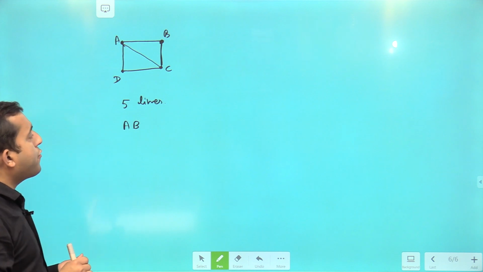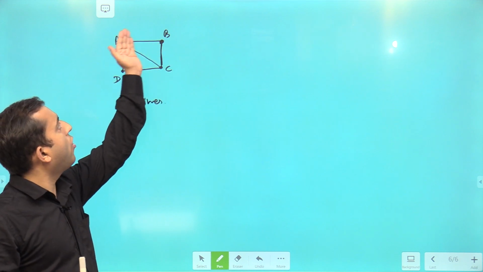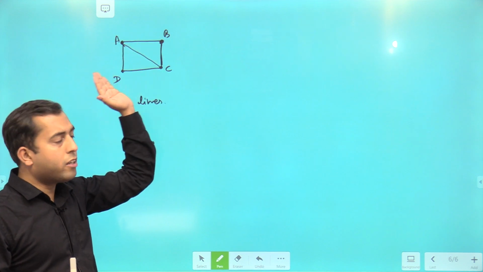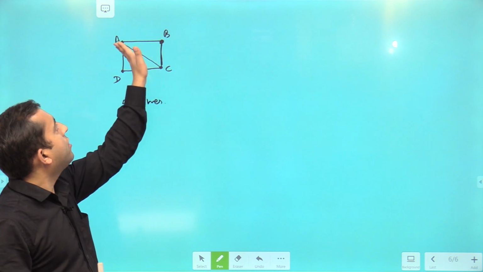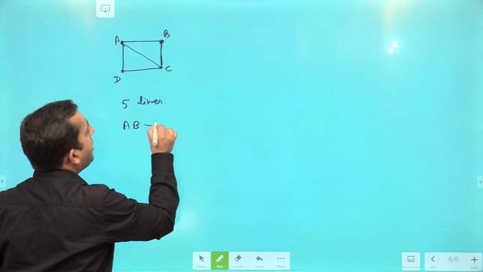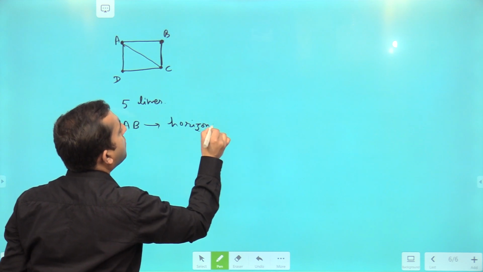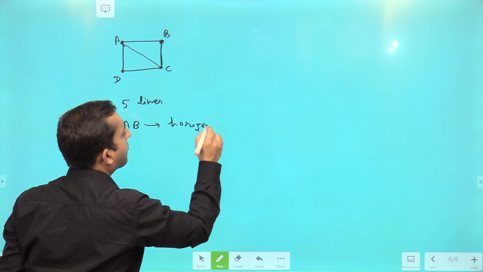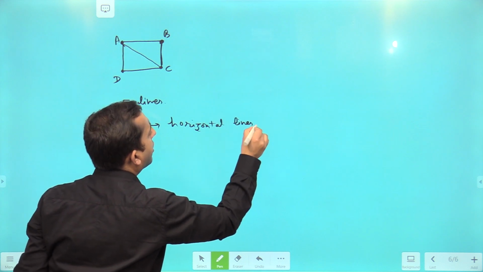Now some of you may argue, sir, A, B, C are lying on the same extended line, but the problem over here is, this AB is horizontal line, right?